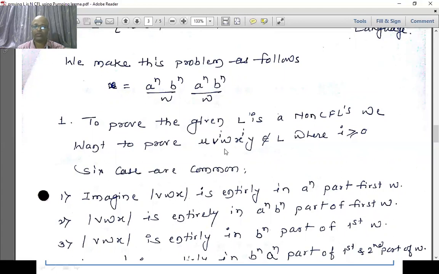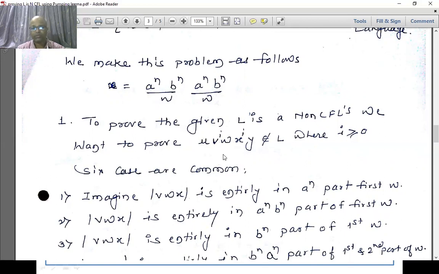Where can this vwx lie? We need to take care of all possibilities. This vwx may lie within this a raised to n part, or this vwx can lie partly in this a raised to n and partly in this b raised to n, within this boundary.